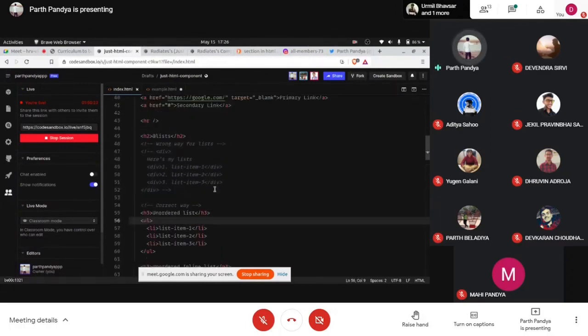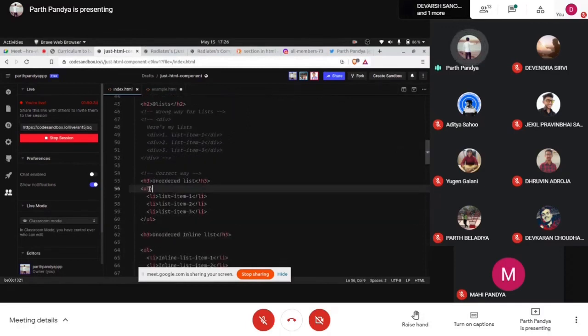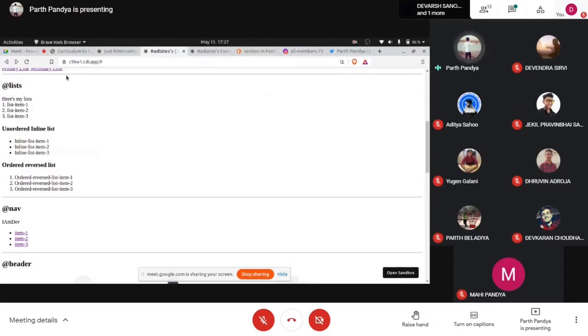An unordered list is done by an unordered list tag. This is a UL tag. This is how we define an unordered list in HTML, inside which we have list items like this. LI is list items, inside which we add our items, and we don't need to explicitly tell the browser that